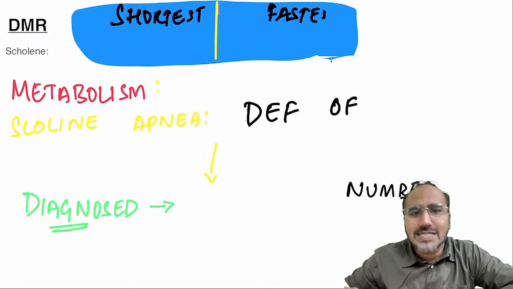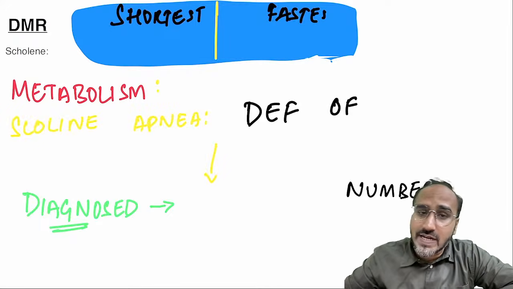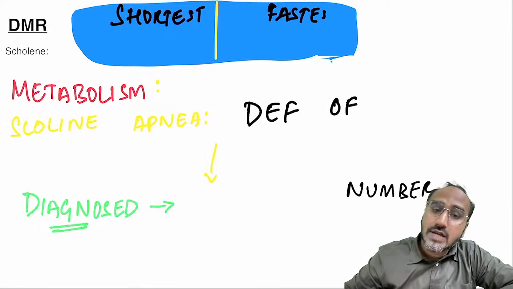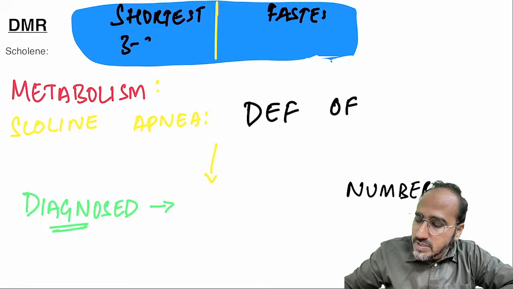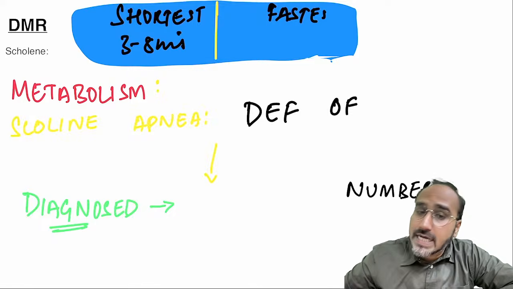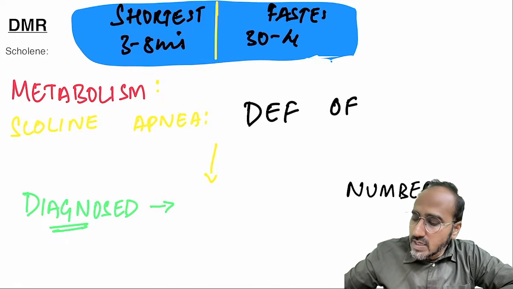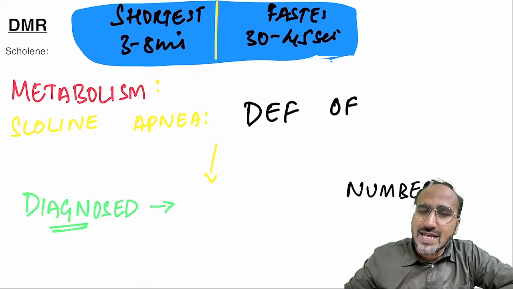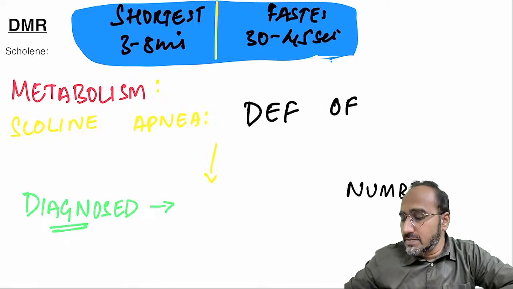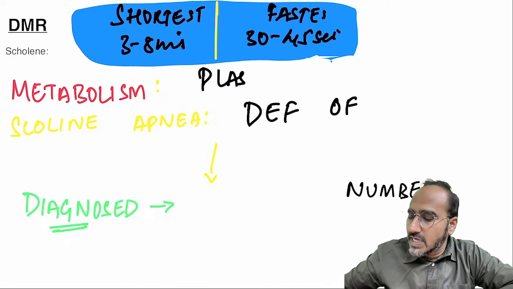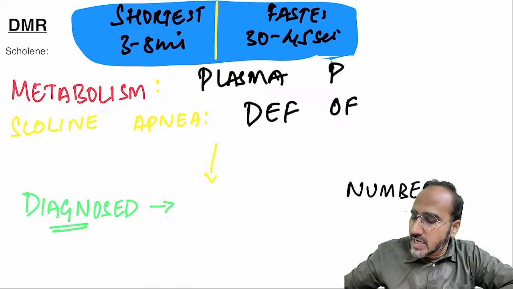Now discussing something about the succinylcholine. Succinylcholine is a depolarizing muscle relaxant which is regarded as the shortest as well as the fastest acting muscle relaxant. Why is it regarded as the shortest acting? Because it works for 3 to 8 minutes. Why is it regarded as the fastest acting? Because the onset is 30 to 45 seconds, the patient's muscles will be relaxed. Where is the metabolism? It is metabolized in the plasma by plasma pseudocholinesterase.